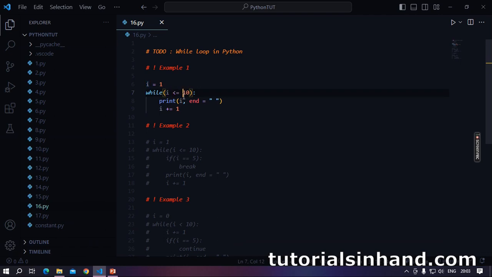But 11 is not less than or equal to 10. Now this condition holds false and the control will come out from the scope of this loop. Okay, let's run the code and see whether what we are saying is correct.